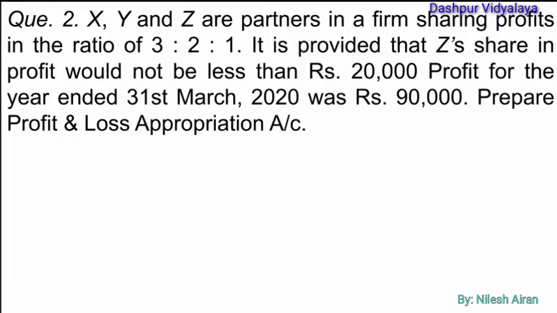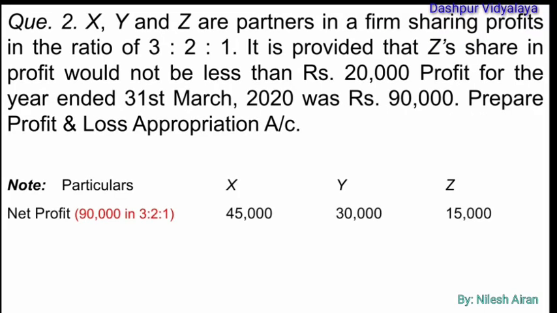Let's see another question here. X, Y and Z are the partners in a firm sharing profits in the ratio of 3:2:1. It is provided that Z's share in the profit would not be less than 20,000. Profit for the year ended 31st of March 2020 was rupees 90,000. Prepare the profit and loss appropriation account.